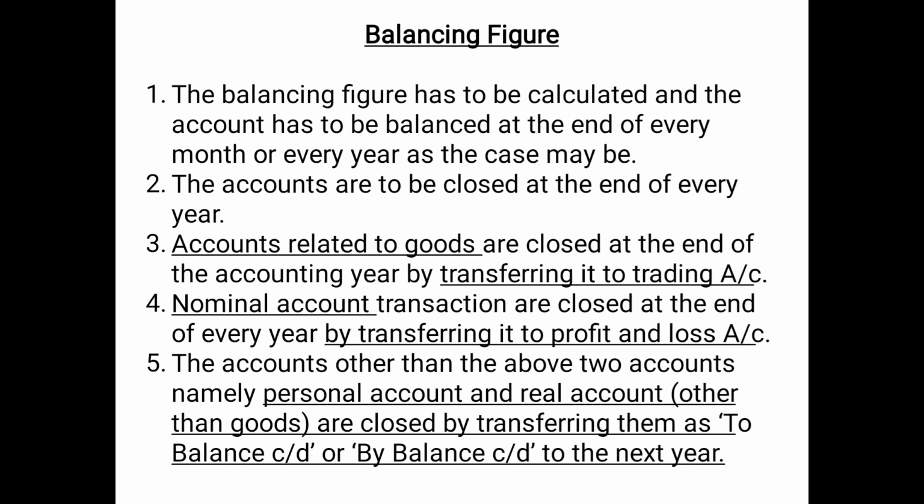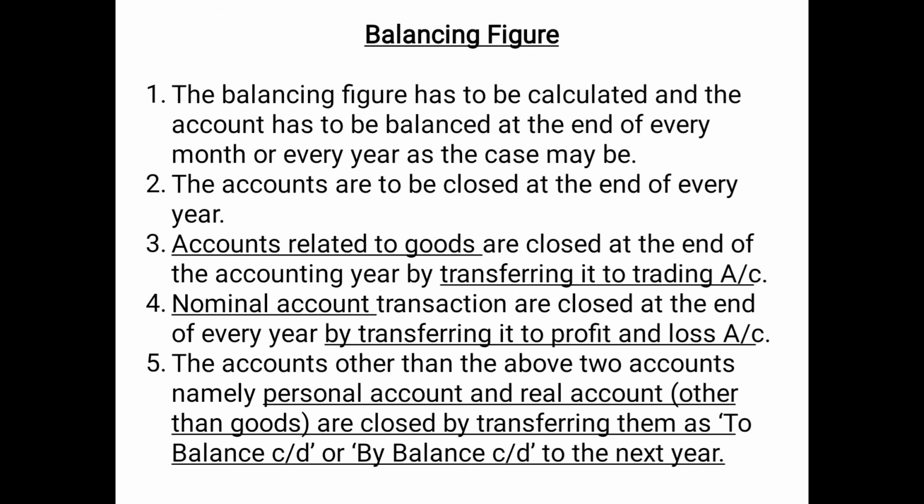Then nominal account transactions are closed at the end of every year by transferring their balance to profit and loss account. All the nominal accounts, as we have discussed, will be closed by transferring their balance to the profit and loss account.